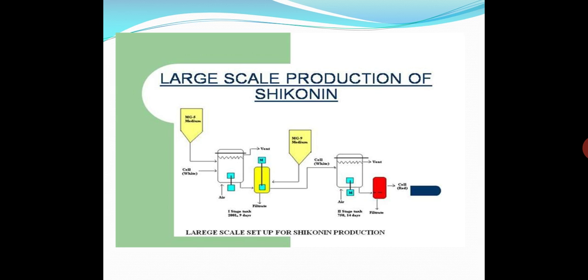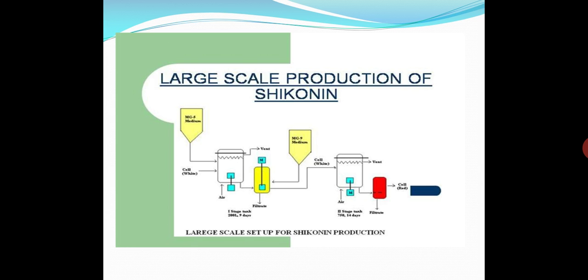After 9 days of shikonin production, the cells are transferred into the second tank for further growth of cells. In the second tank, they are kept up to 14 days, and after completion of this time period, these white cells are converted into red pigment, that is shikonin or red naphthoquinone pigment.